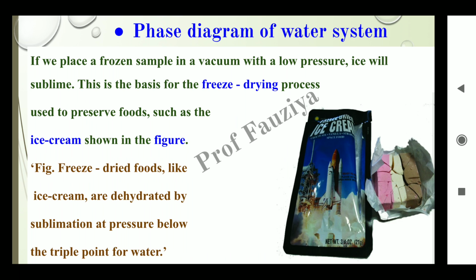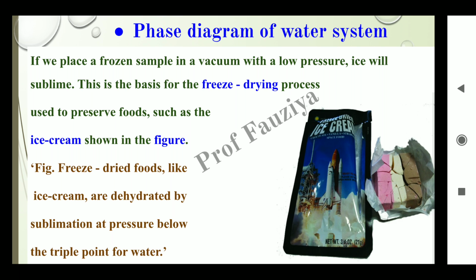It is the general phenomenon regarding the sublimation curve, that means below the triple point for water. If you place a frozen sample in vacuum with a low pressure, ice will sublime. This is the basis for the freeze drying process used to preserve foods such as ice cream shown in the figure. For the preservation of the ice cream, that ice cream must be kept in a cooling space.